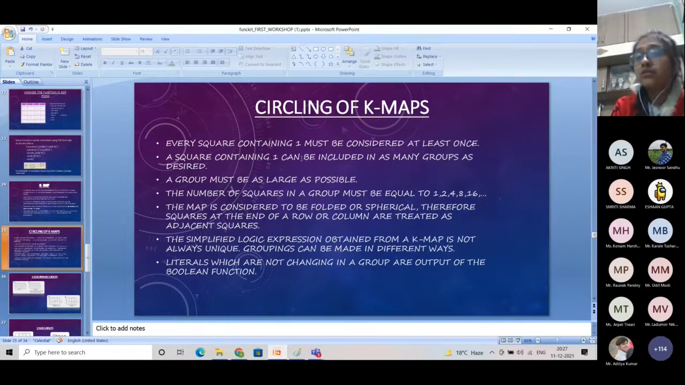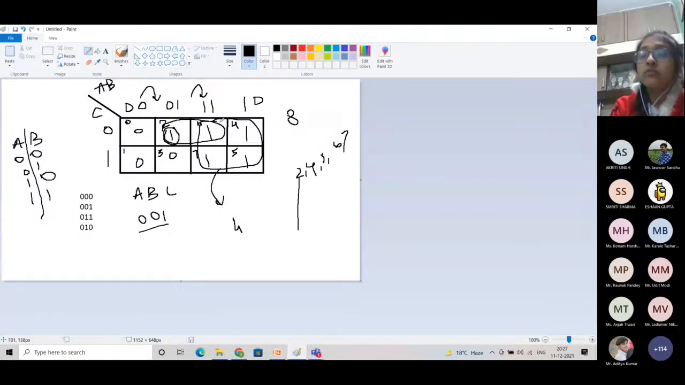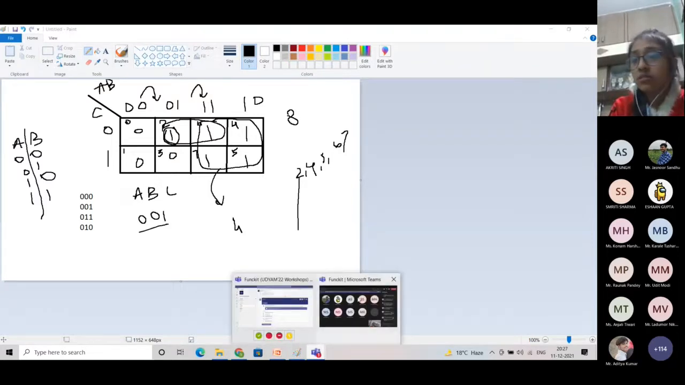A square containing 1 can be included in as many groups as desired. That means if a 1 is needed in more than one group, we will include it in each and every group for making our groups as large as possible. Did you get it? Someone asked me for rule 2.